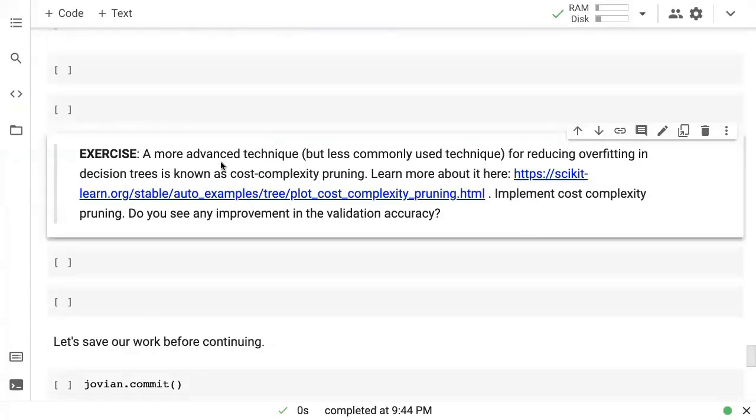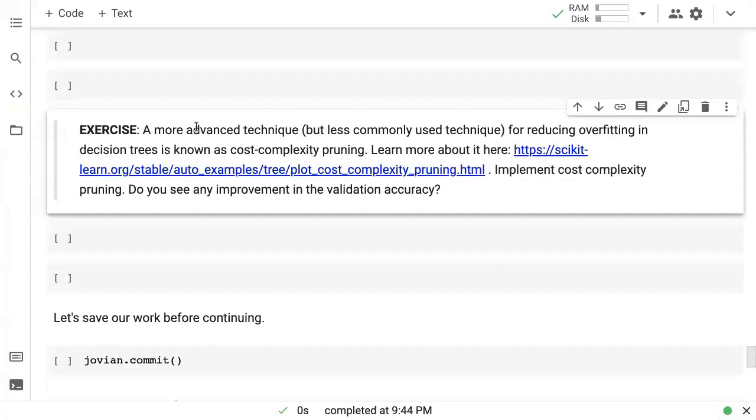Another exercise for you is to try out a more advanced technique for reducing overfitting. This is called cost complexity pruning. Just as we have limited the number of nodes by depth, and by the number of leaf nodes, there is a way to limit the number of nodes by the kind of split that a node performs. So we perform a split only if it satisfies certain criteria. This is called cost complexity pruning. You can learn more about it here.